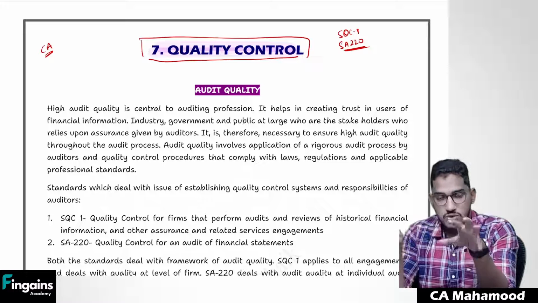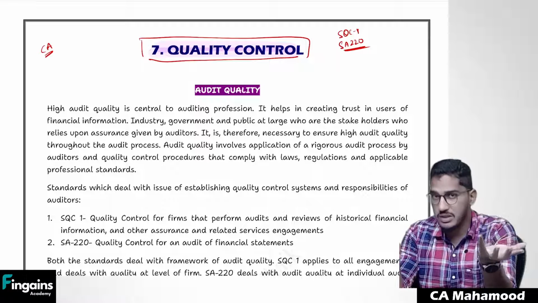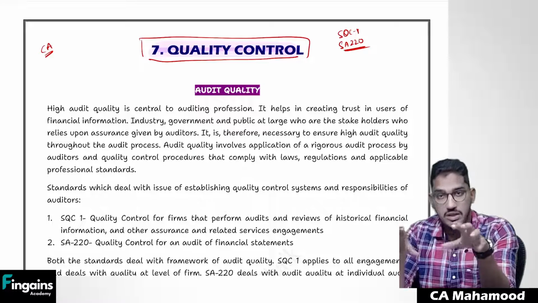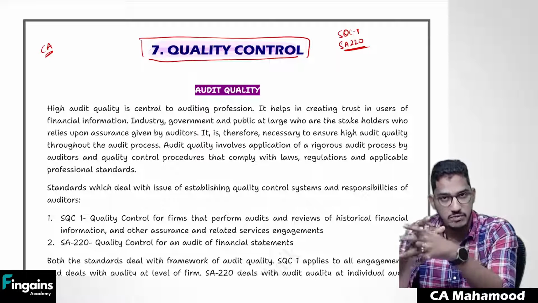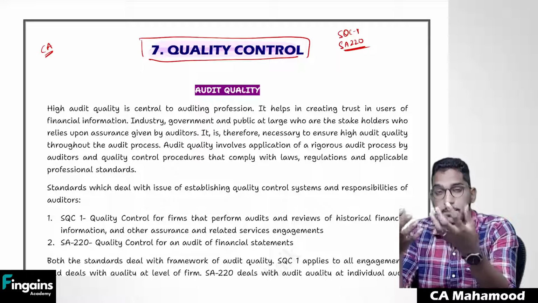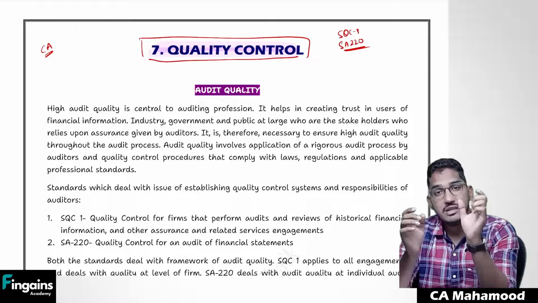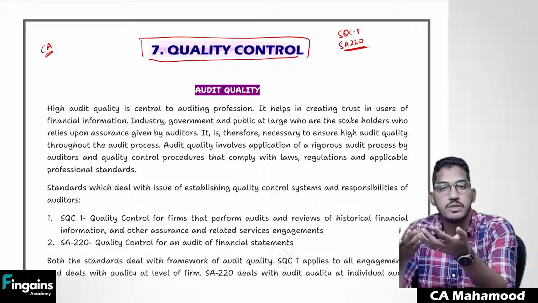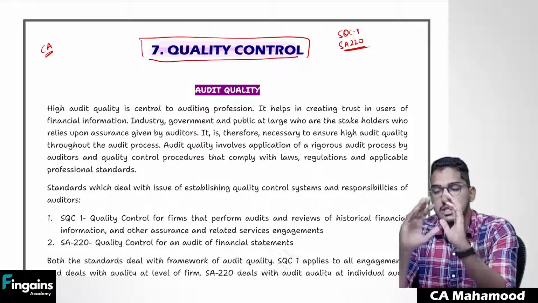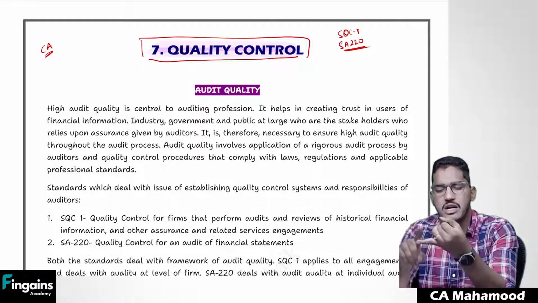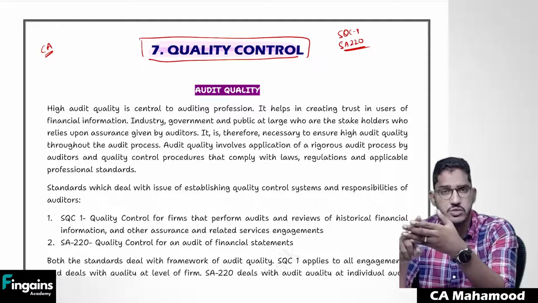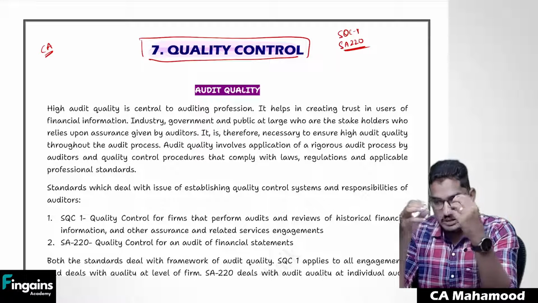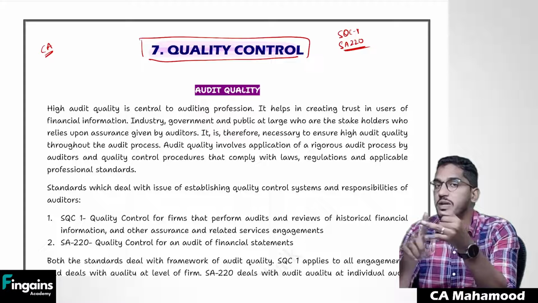A banker makes use of the audit report to decide whether to give a loan to a particular company or not. A government makes use of your audit report to decide whether the company has paid taxes in an appropriate way or not. So whatever work we do, many people base their financial decisions on it. They take decisions about their money on the basis of the opinion we express. Be it government, bankers, shareholders, potential shareholders, creditors, debtors, whoever the stakeholder may be, all of them rely on our work to make their financial decisions.